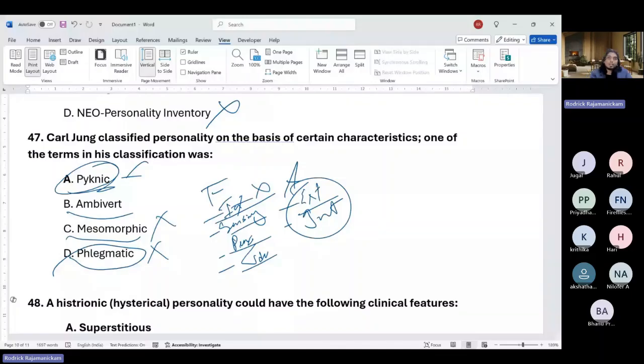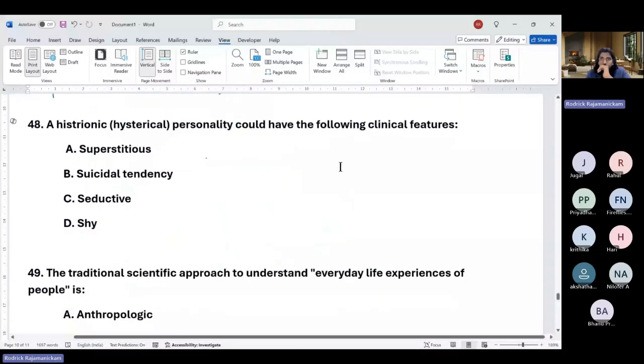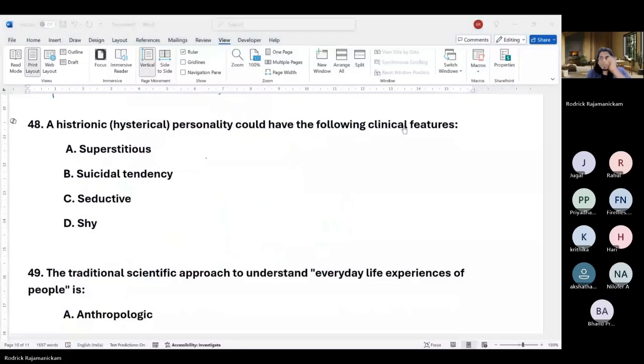Okay. So ambivert is something close, even though it is not the exact word. You can consider it's a combination of extroversion plus introversion. The other things are not true. Okay. So I'll be quick here.